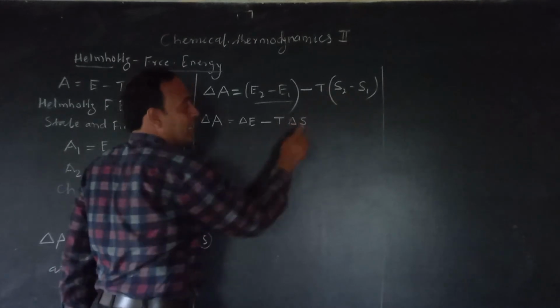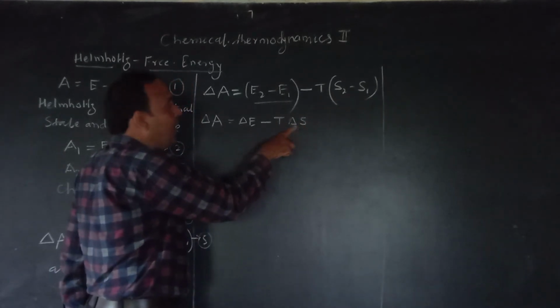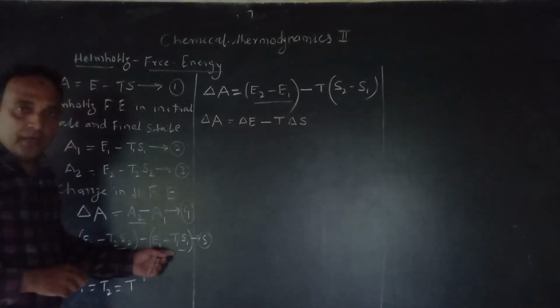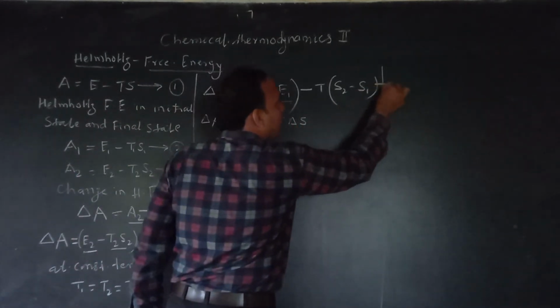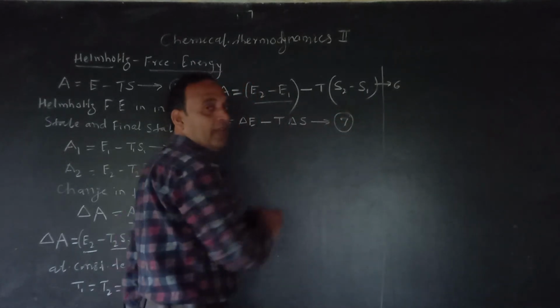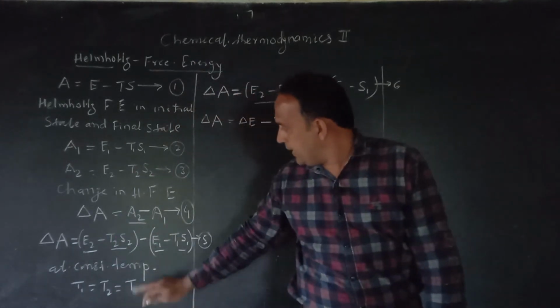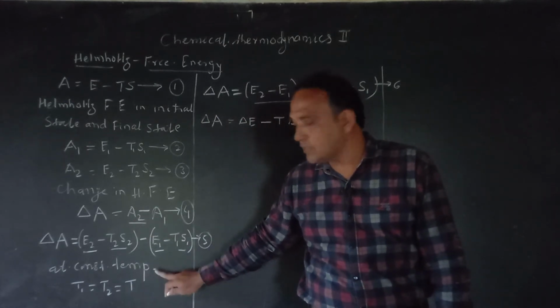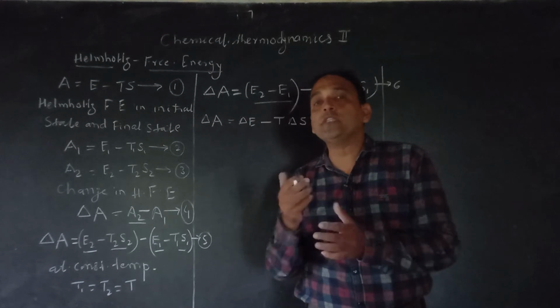Now S2 minus S1 means your delta S. Okay. E2 minus E1 is your delta E. This is my equation number 5. This becomes equation number 6 and this is your equation number 7. Now this process takes place at constant temperature, and this is a reversible process.